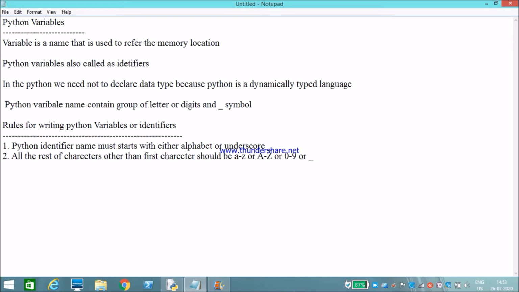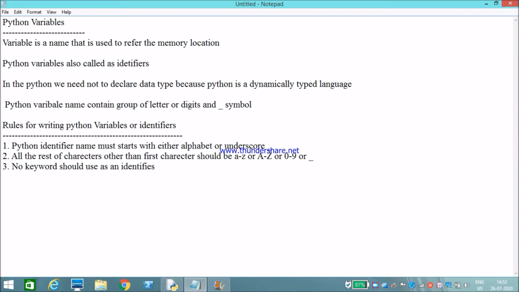The third rule is that no keyword should be used as an identifier. So we need not use a keyword as an identifier.